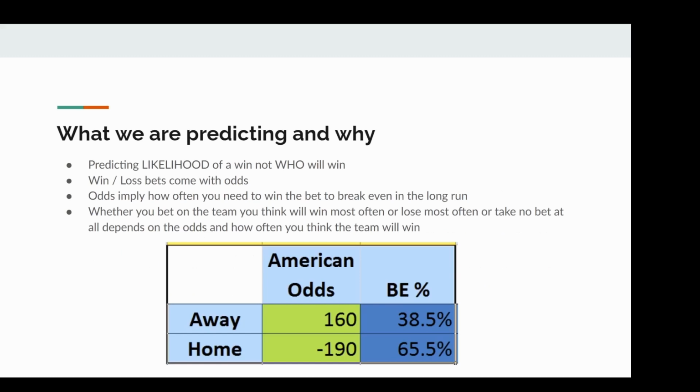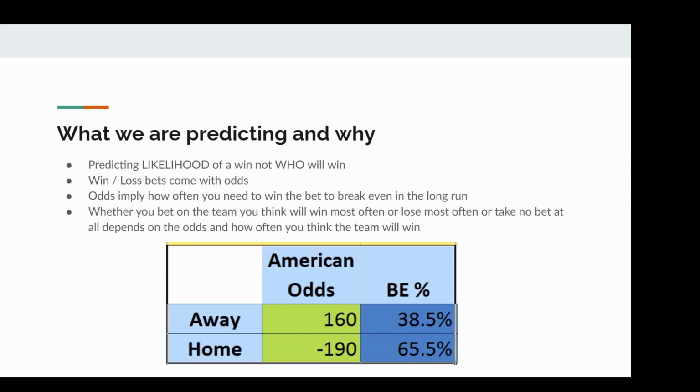Our ultimate goal is to predict the percentage chance a team has to win a game, not to predict the winner. And this is an important distinction because what we're looking for is good bets, not the winner or loser. Return on investment of our bets is the ultimate measure of success, so let me quickly explain that since it frames our evaluation techniques. When you bet on who will win a baseball game, there are odds involved. These odds imply how often the team you're betting on has to win in order for you to break even or make money over the long run.